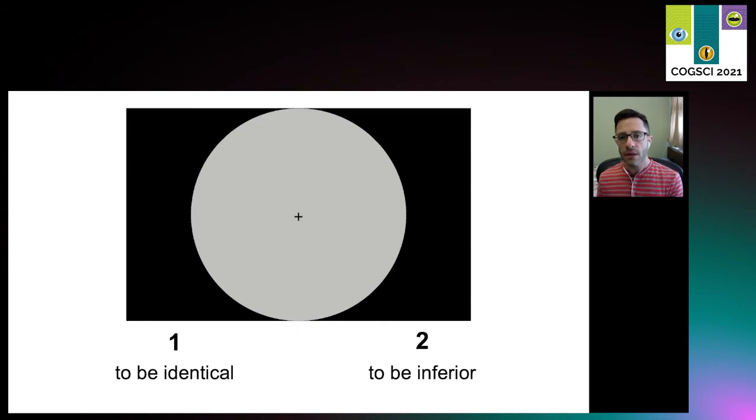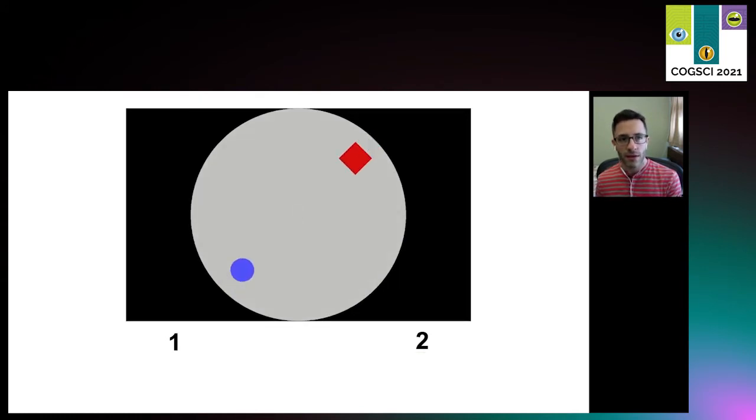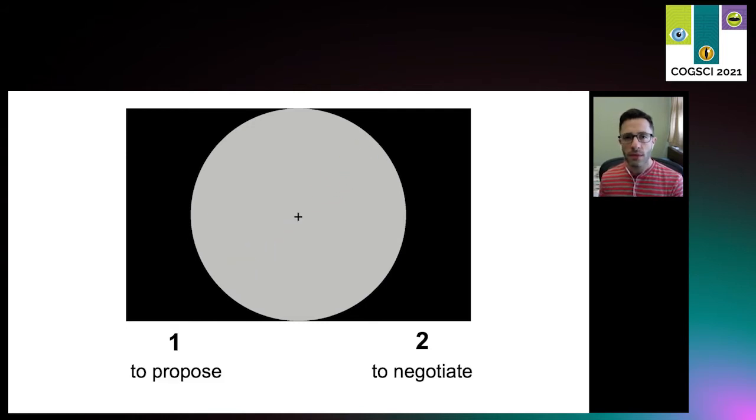Here was a non-symmetrical launching event, so we expected people to choose the word inferior, the non-symmetrical predicate. Here's another. This was a symmetrical collision, so we expected people to choose negotiate, the symmetrical predicate.